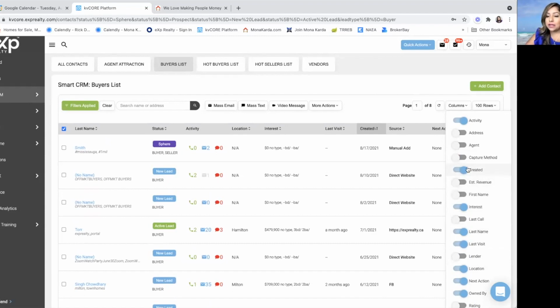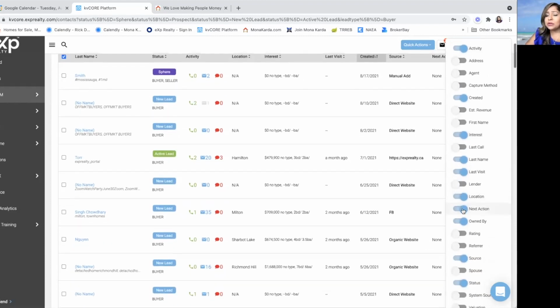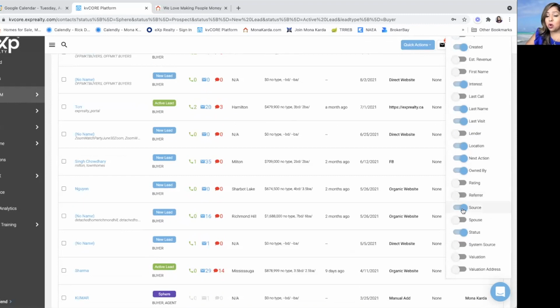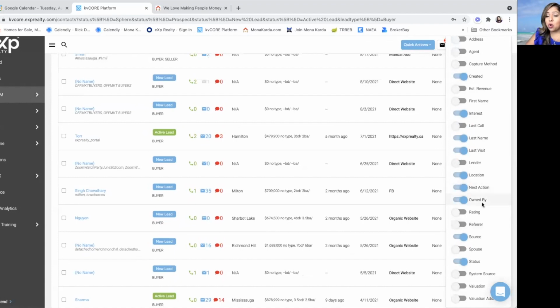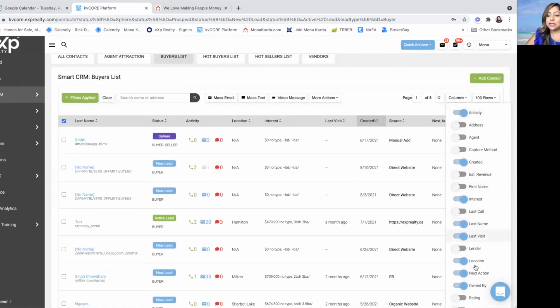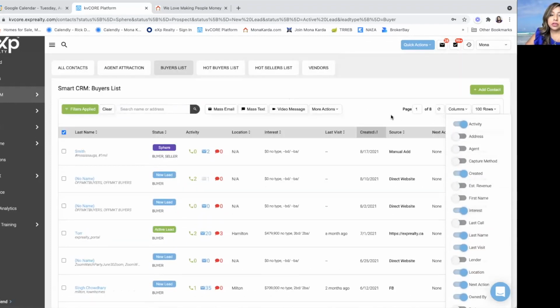You should keep that. Activity is also very important. But you can customize this to the way that you want. So this is definitely preference. Take a few minutes and pick the way you'd like to customize your dashboard